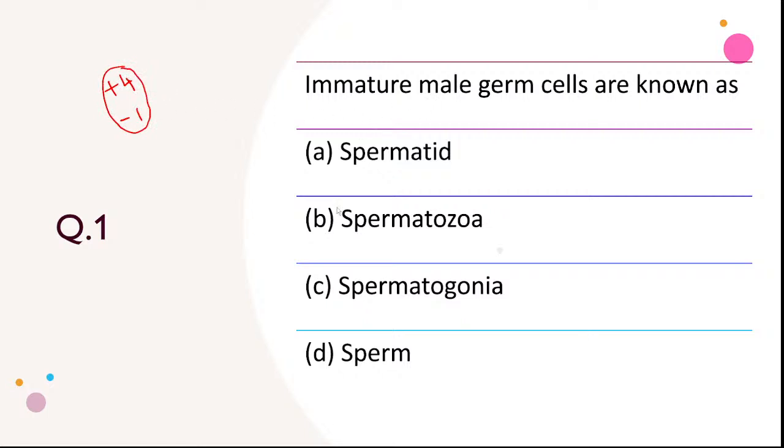Before we answer, we need to read the question carefully and do some important things so that you can get the exact correct answer, and your accuracy should be perfect in order to get +4 marks. What are they talking about? Immature male germ cell. Here it is sperm, sperm, sperm, so it's easy. But sometimes they will give ovum, oogonia, or something related to ovum, and in that you will make mistakes.